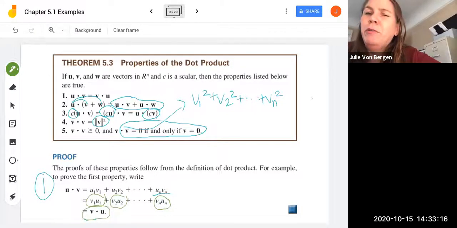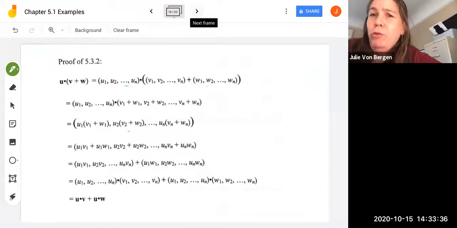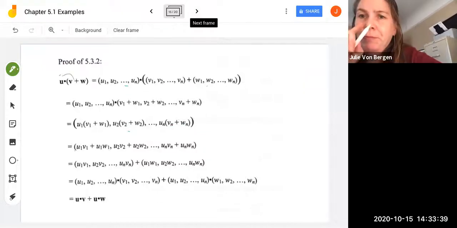You can see how you could do something really similar with v dot v to have v1 multiplied by v1 plus v2 multiplied by v2 all the way through vn by vn, and then you get what we've got up here, and that's just the definition of the norm squared. So you can see how property 4 would be proved similarly. Let's look at the proof for property 2, the distribution property here.